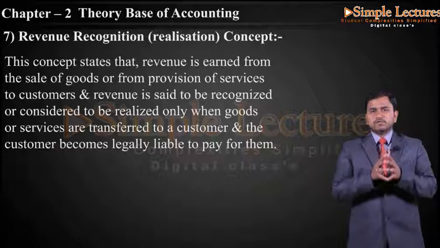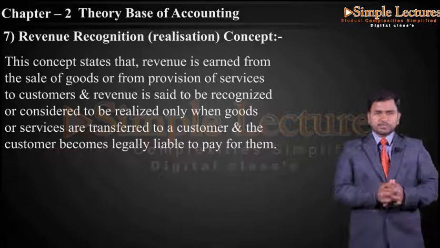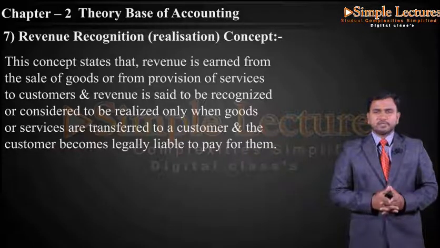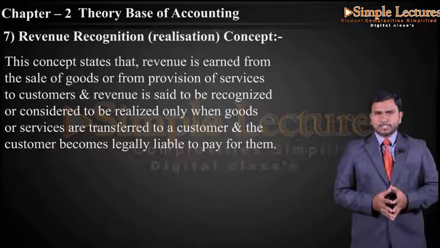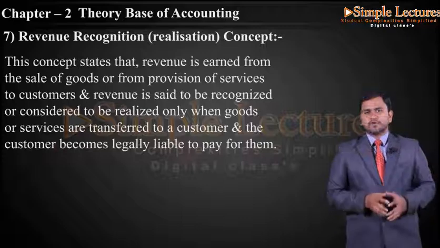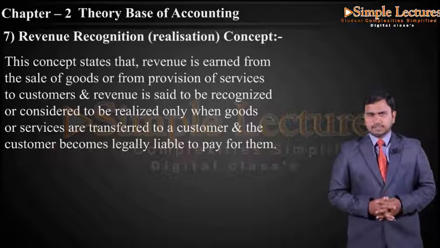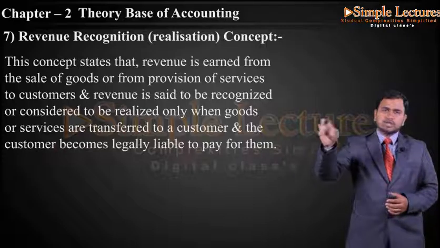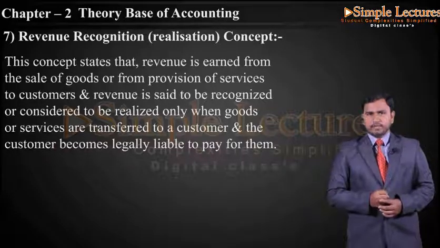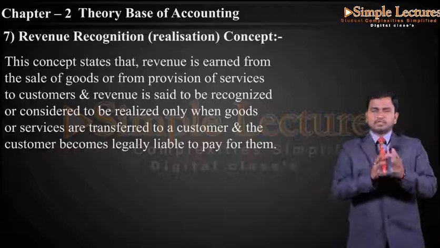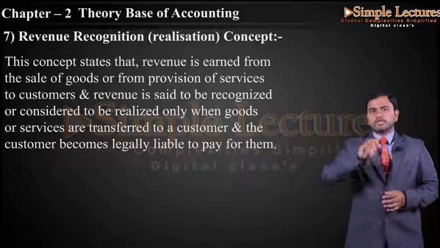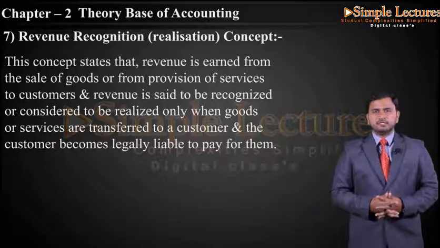So here the profit or the revenue should be recognized only when there is a completion of the transaction. So when there is an incompletion of the transaction, we cannot consider the revenue out of that particular transaction. If we are selling any goods, out of that we are going to get the income. So when the goods are not completely transferred to the particular customer, at that time we cannot ascertain the profit out of this particular sale.